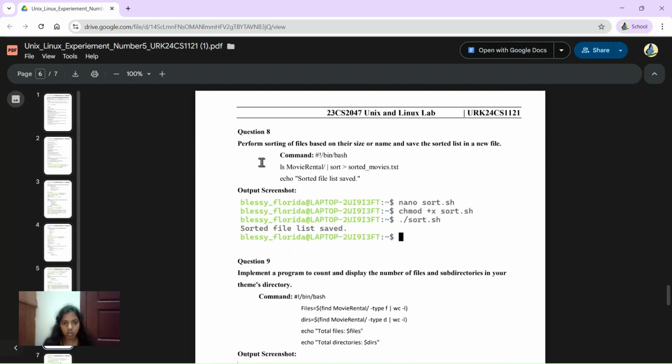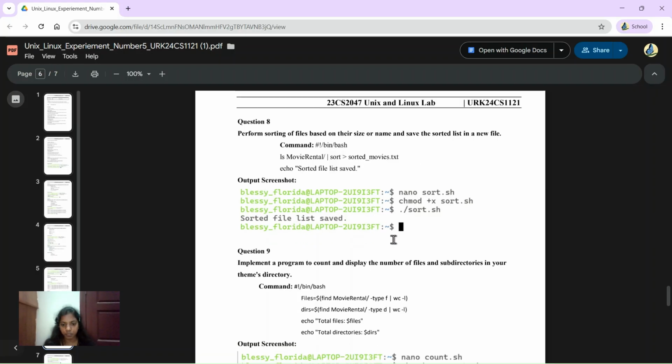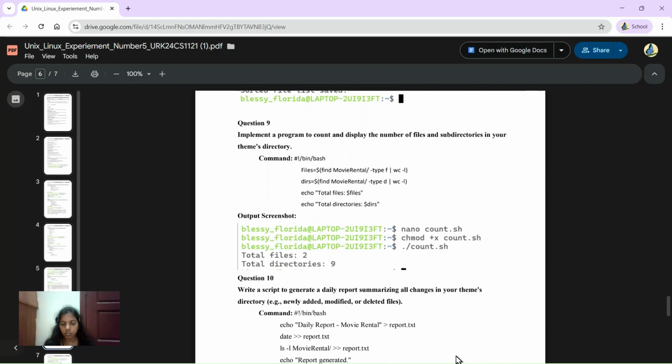The eighth question is to perform sorting of files. The sorting of files will be happening under the sorted movies text, which is given inside the file. The sorted file list will be saved later on in the sorted movies text. The sort script file will have this particular command. After running, it will sort and say whether the sorted file is saved or not. And then after giving it in the particular file, it will run and show the output.